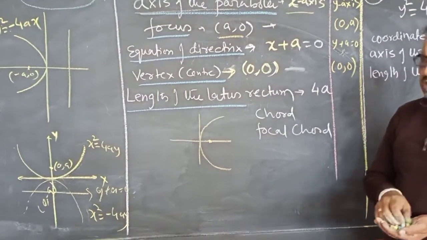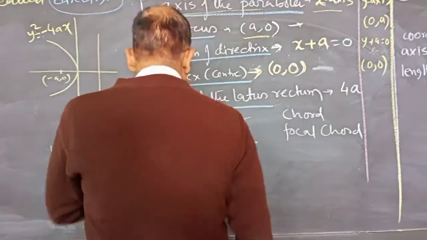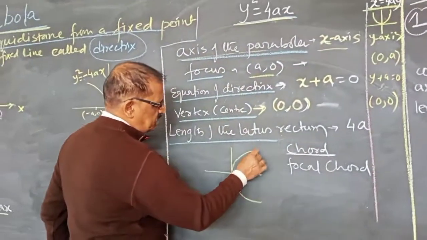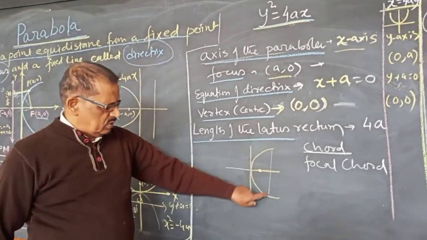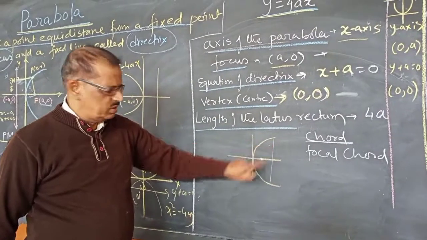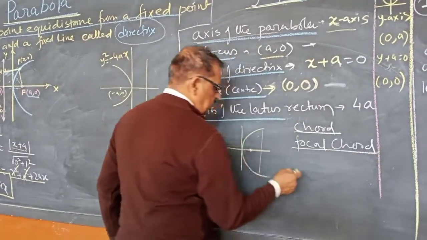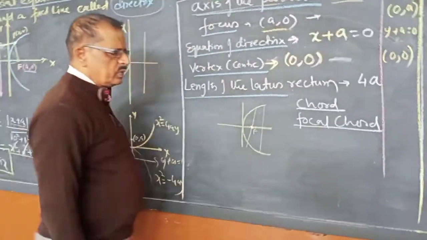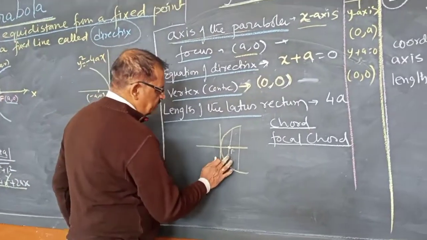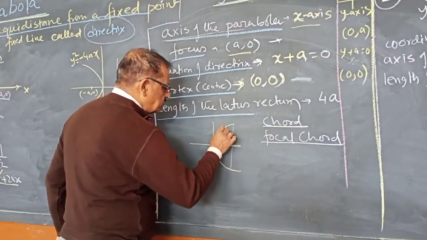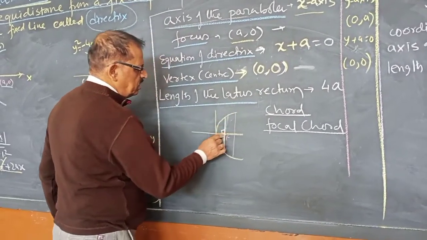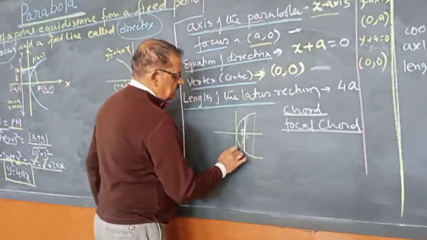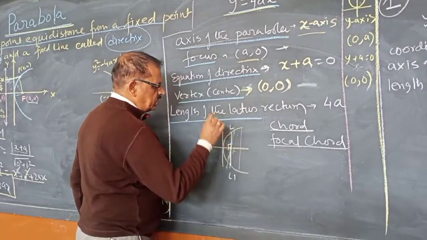Now the length of the latus rectum. What is the latus rectum? First let us know what a chord is. A chord of a curve is any line segment joining two endpoints, where those endpoints are on the curve. This is a chord. What is a focal chord? A focal chord is a chord passing through the focus. Now what is the latus rectum? It is a focal chord perpendicular to the axis. Now this one is called the latus rectum. This L L dash length is called the latus rectum.